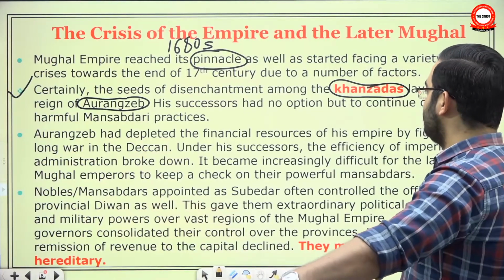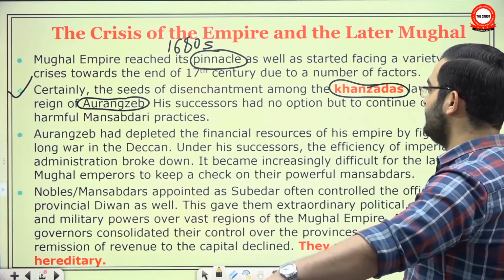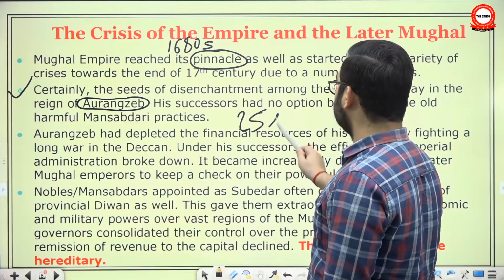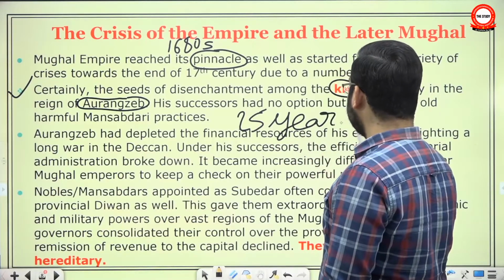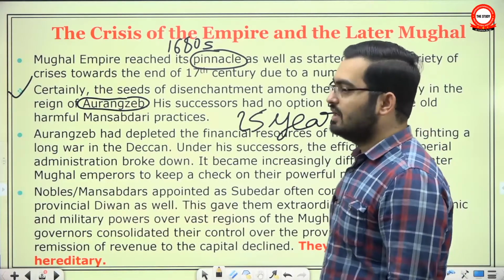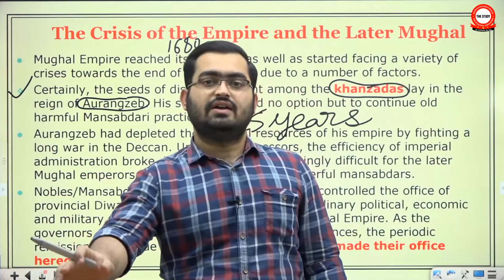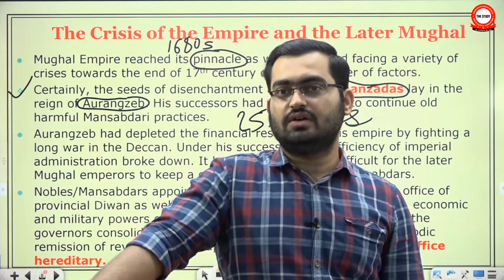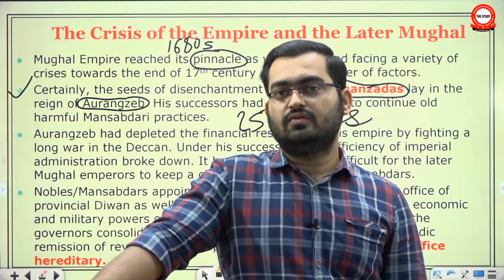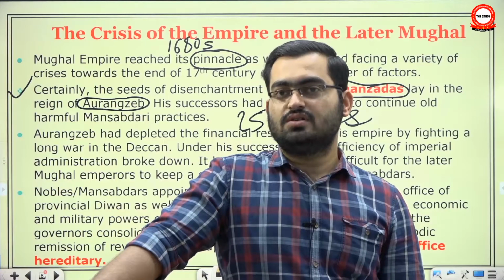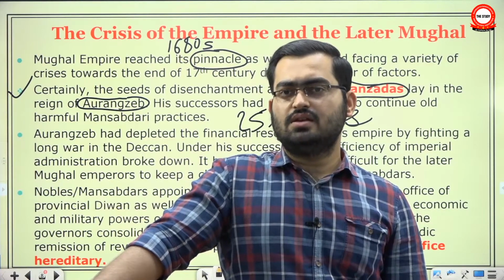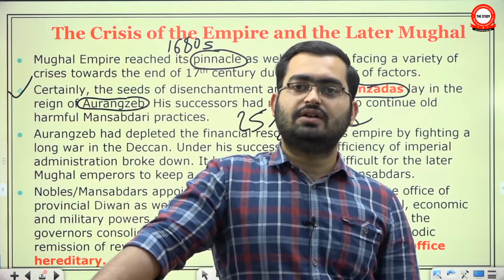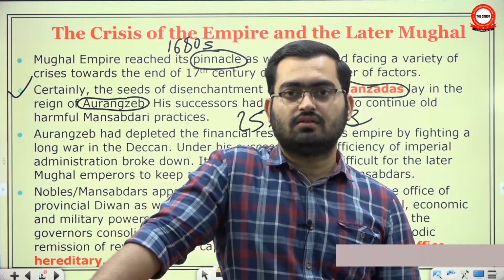Aurangzeb had depleted the financial resources of his empire by fighting a long war in Deccan. For 25 years he was directly there. In fact, the entire reign of Aurangzeb is identified with his preoccupation with Deccan. Aurangzeb was first a governor of Gujarat, then he was a governor of Deccan province of Shah Jahan, and since then he was very closely associated with Deccan. From the very beginning he wanted to annex most of the Deccan.